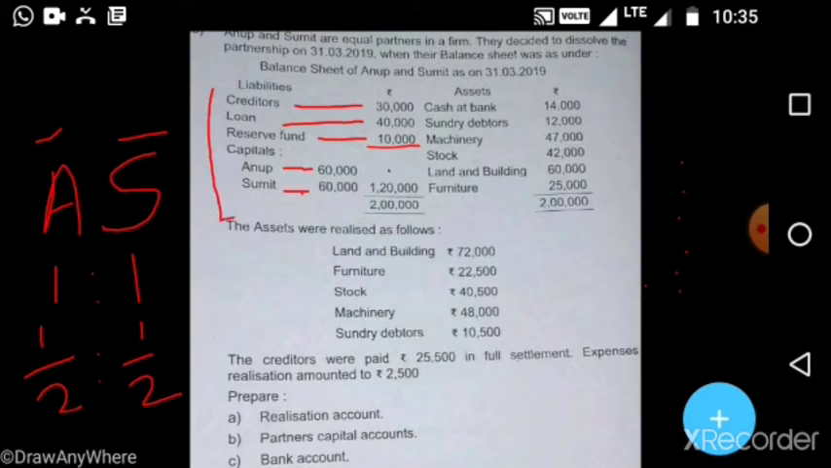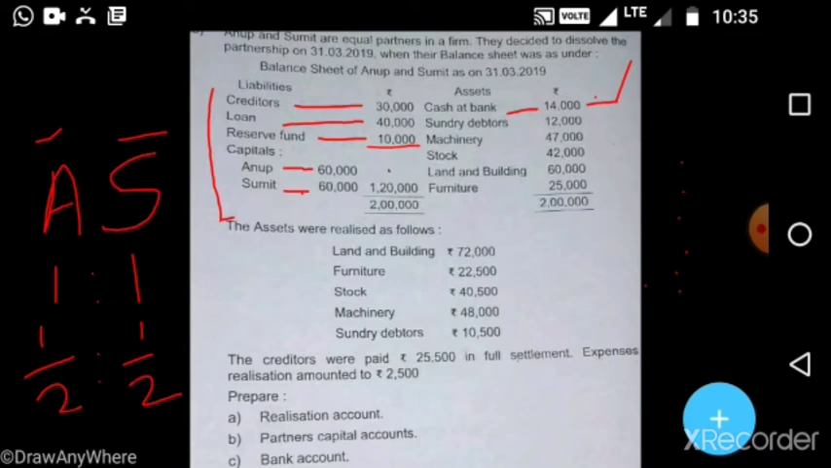Now we will see the asset side. First given is cash at bank, 14,000. We will not record this 14,000 in the realization account. We record it in the cash and bank account as an opening balance, on the debit side as to balance b/d 14,000. Keep in mind this 14,000 is recorded on the debit side of the cash and bank account.